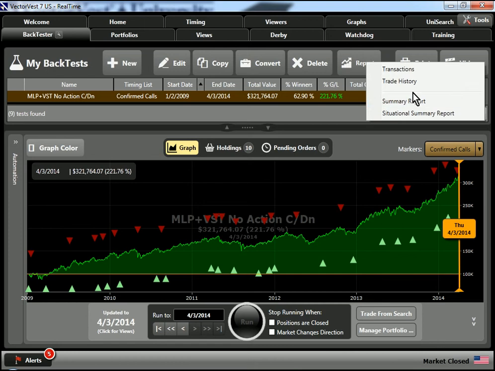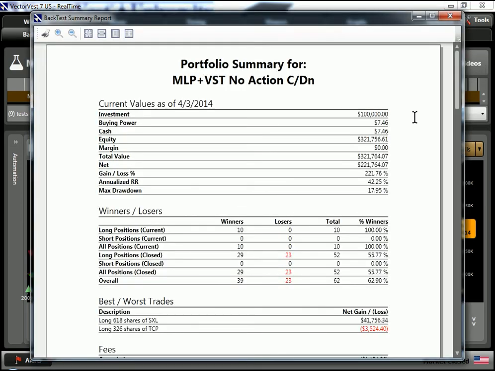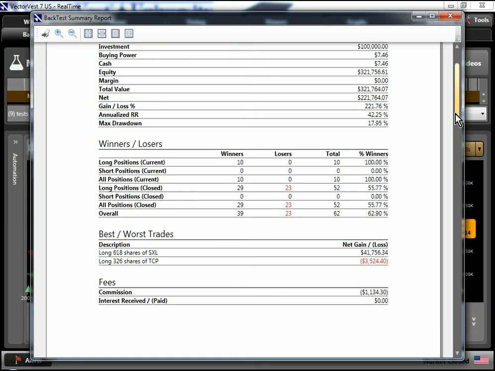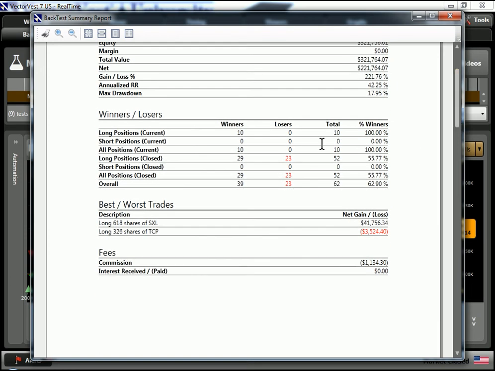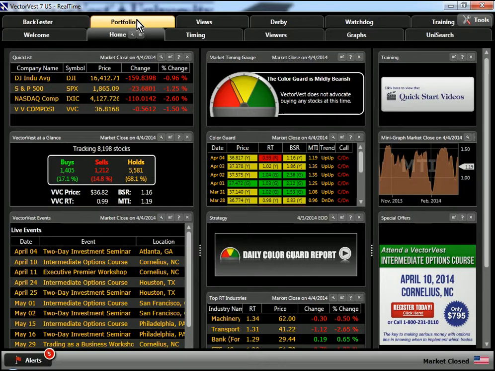And if we come here to the reports tab and take a look at our summary report, it gives us a good page of information on exactly what happened over those 5 years. Here we see we've done only a total of 62 trades, 39 winning trades, only 23 losing trades. Our very best trade netted us over $41,000. And our worst trade, we did give back only $3,500. Again, with a commission of only $1,134 over that time frame. So if you're looking to reap rewards from both capital appreciation and cash distributions, we urge you to take a closer look at the MLP trading plan that we've presented here and updated tonight.